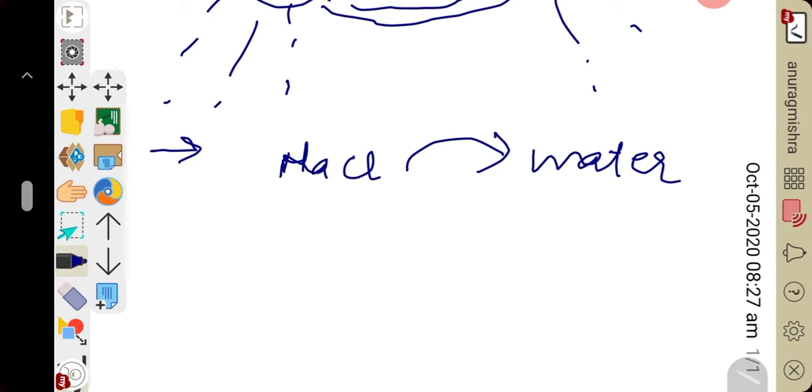Or in melted state, fused state, it conducts electricity. In aqueous solution state, sodium chloride dissolved in water, or in melted or fused state, they conduct electricity. Why do they conduct electricity in these conditions, I mean in aqueous solution state or in melted state?